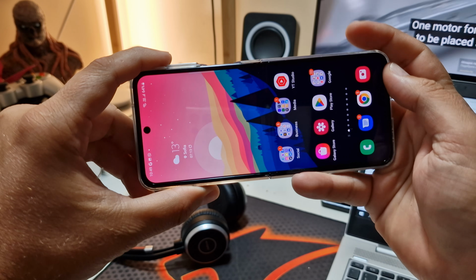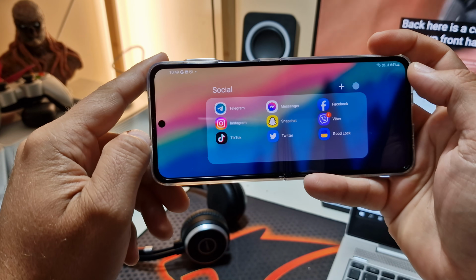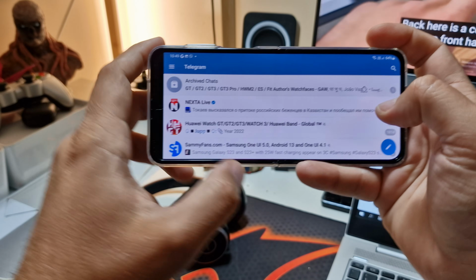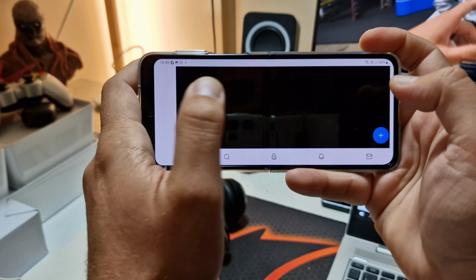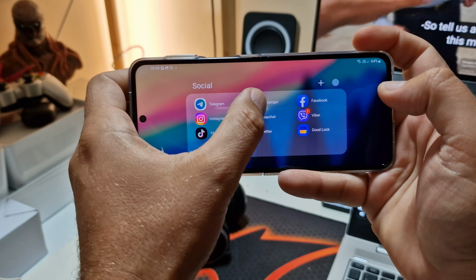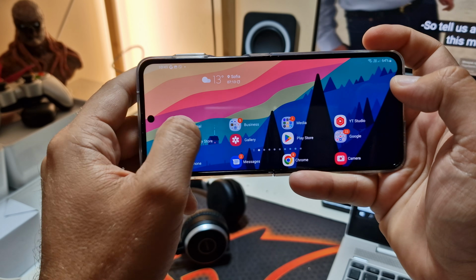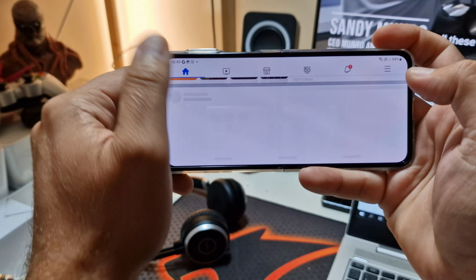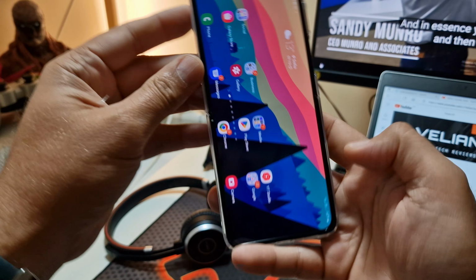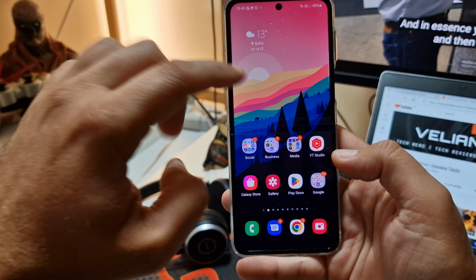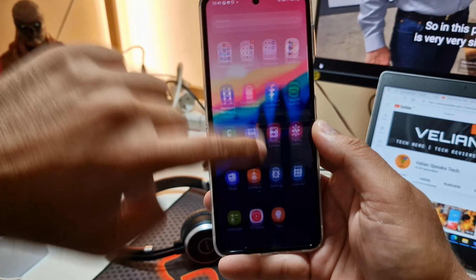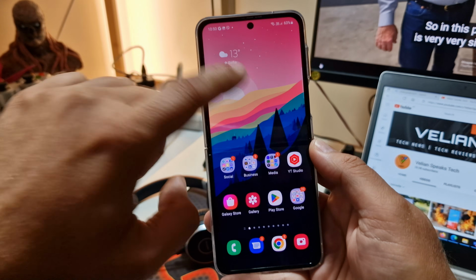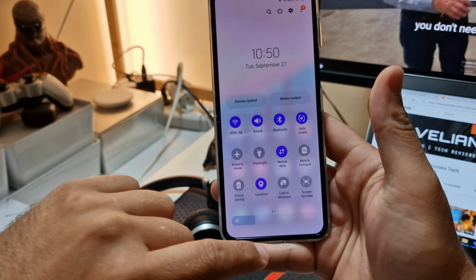Now I'm going to use my phone in landscape mode. Let me open Telegram again. Let me open Twitter again. Try to scroll down, try to exit. Messenger again. Facebook again. Yeah, not that bad at all. Now let me try to access the app drawer. App drawer, I think it's phenomenal. Here, you won't expect any kind of lag. Also the notifications. Oh, wow.